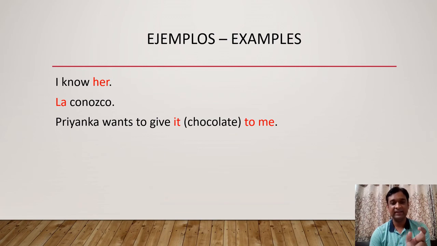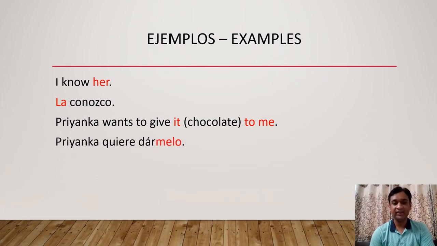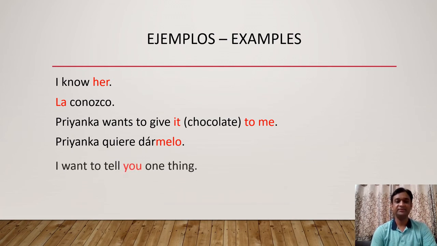So here we can add both the object pronouns after the infinitive verbs. Let's check. Priyanka quiere dármelo. So see here, dar means to give, and after the verb dar, me and lo, both the pronouns are attached without space. Priyanka wants to give it to me. Priyanka quiere dármelo.